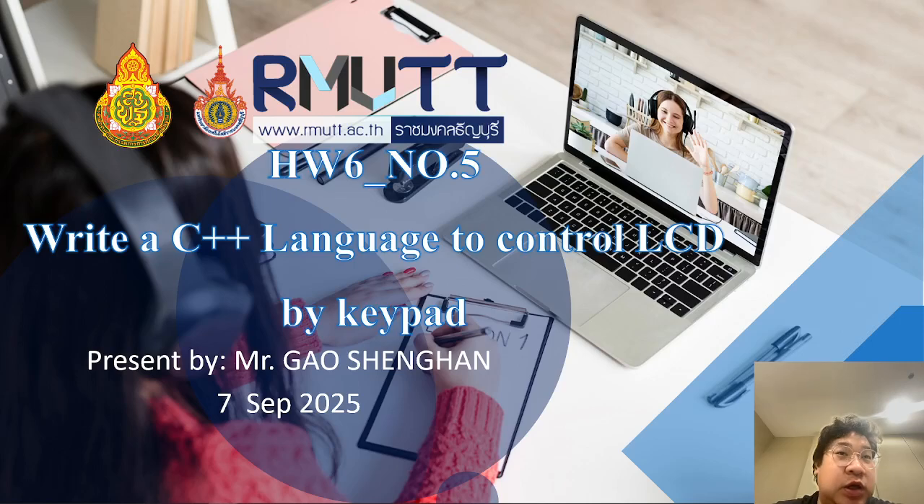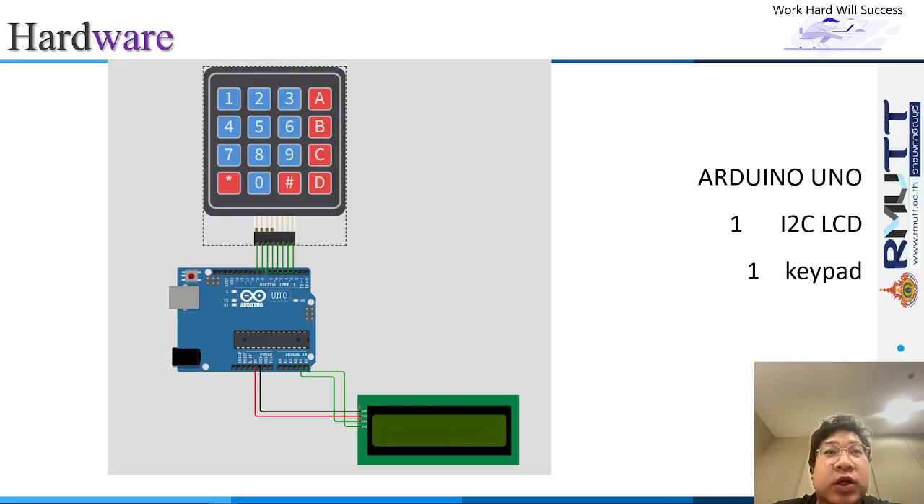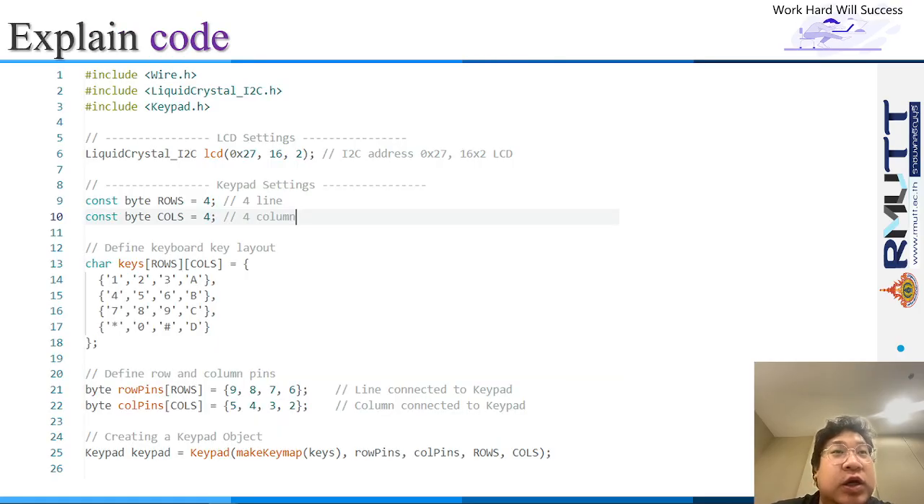Dear Professor, I would like to submit my homework 6 number 5 about writing C++ language to control an LCD by keypad. So we need three hardware: one keypad, one Arduino, and one LCD. First I will explain my code.